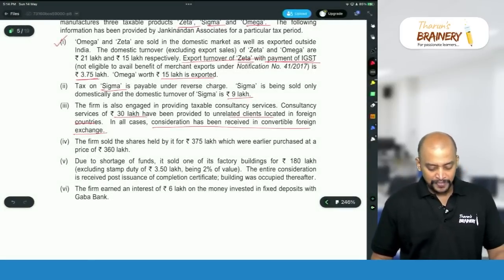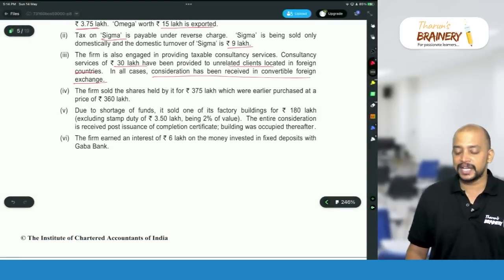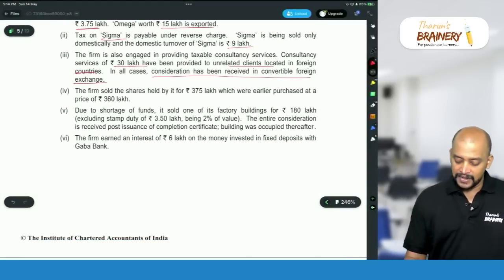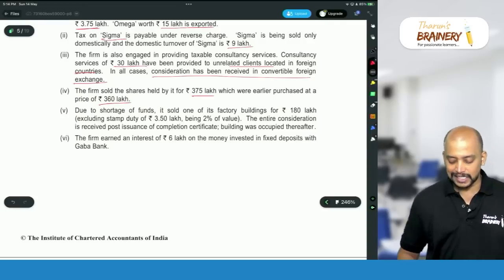Then next one, the firm sold shares held by it for 375 lakhs, which were earlier purchased at a price of 360 lakhs.